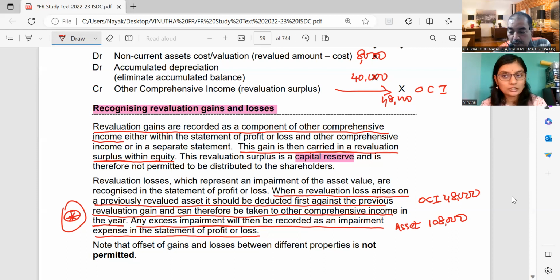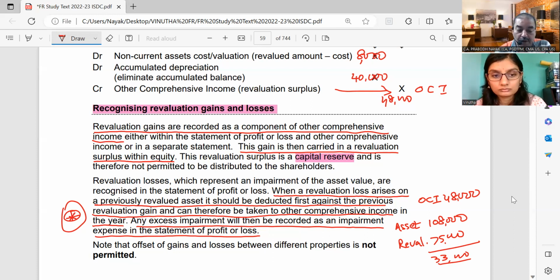Correct? Now, subsequently, if the asset is going to be revalued to 75,000, the revalued asset figure of 75,000, what is the difference here? The difference is 33,000. This is an impairment loss. Now, if this is an impairment loss, then ordinarily it will be transferred to the statement of profit or loss. I will take it to SOPL.